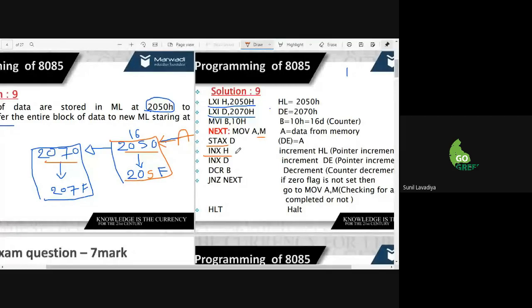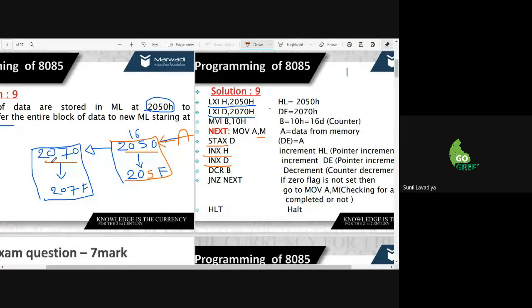Please remember, the INX instruction is used for incrementing a pair. So the HL pair is increased, and it jumps to the next location, that is 2051. As well as the DE pair, we also have to increase it because here also we have to move to the location 2071.